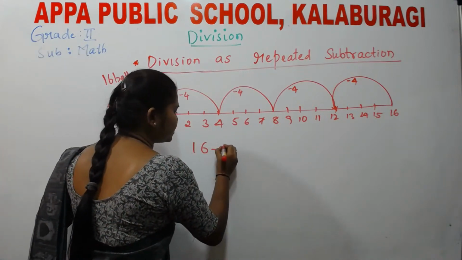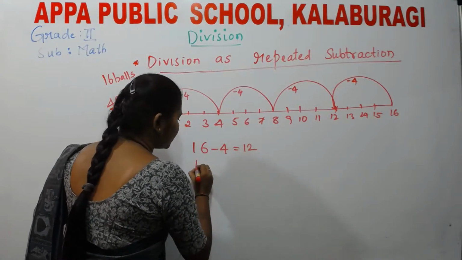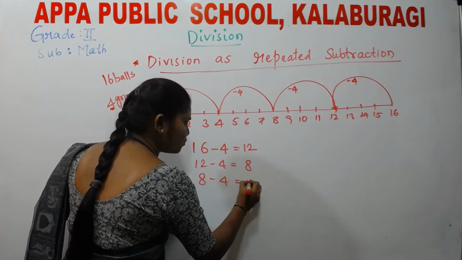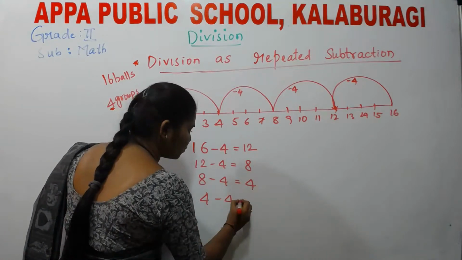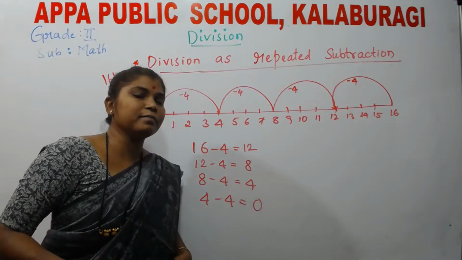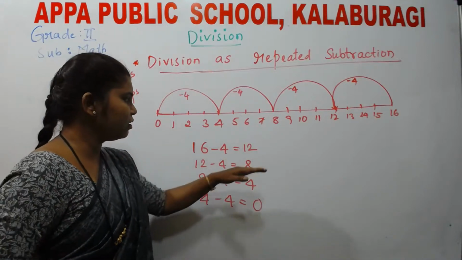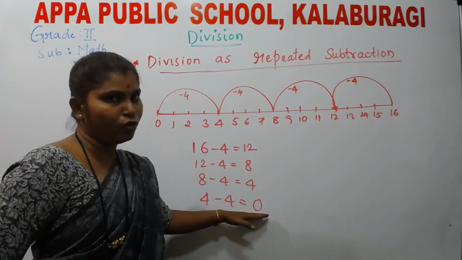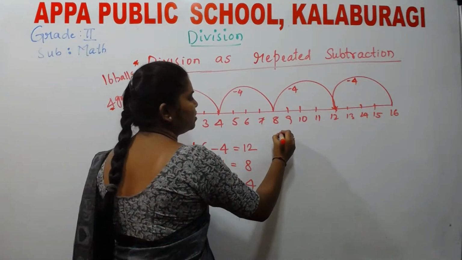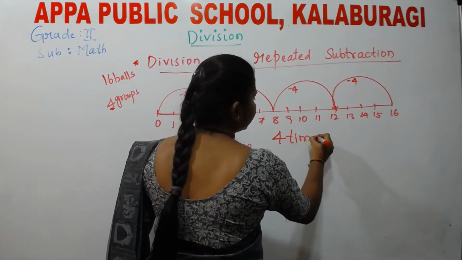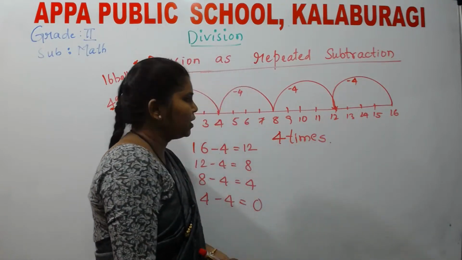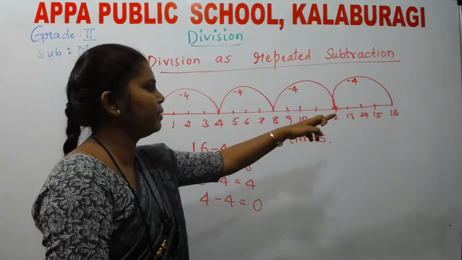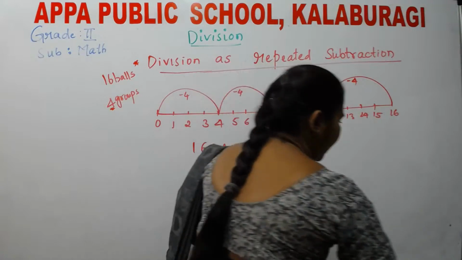That is, 16 minus 4 is 12. 12 minus 4 is 8. 8 minus 4 is 4. And 4 minus 4 is 0. How many times is your subtraction carried out here? 1 time, 2 times, 3 times and 4 times. We are carrying out this operation 4 times. This is jumping back, from a big number to a lower number.